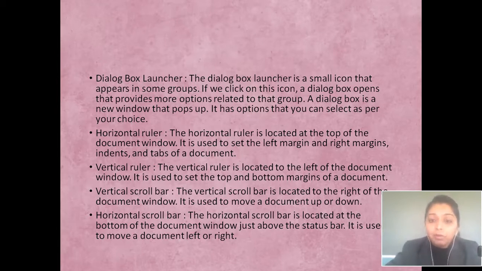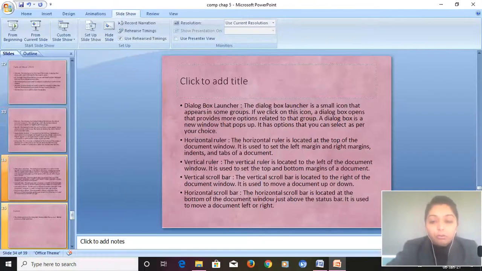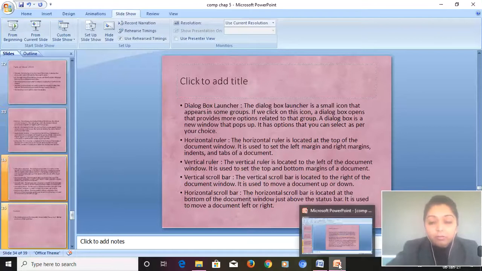The opposite will be the vertical ruler. It is located at the left of the document. It is used to set the top and the bottom margins of the document. Let us see this also.